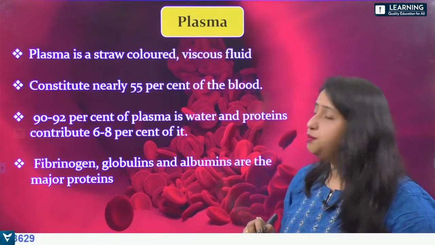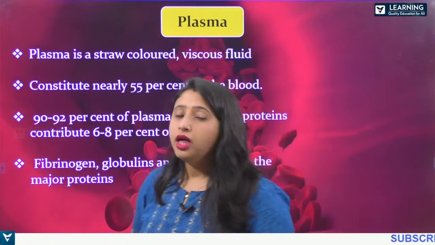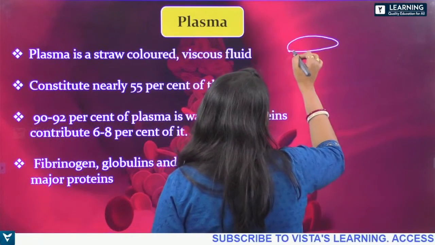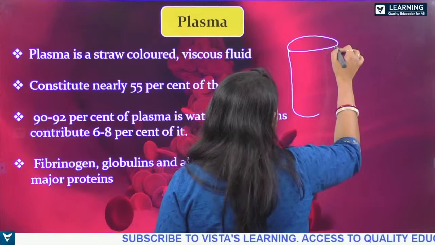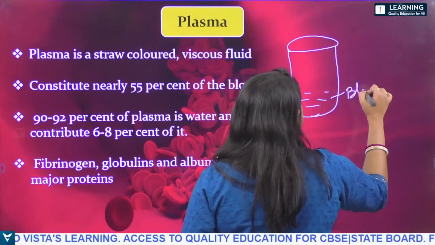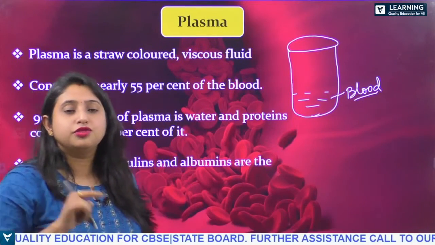Okay, next, plasma. So let us learn about plasma. What is this plasma? If you take the blood of a person, this is the blood. Now how are you going to separate the plasma and the various formed elements?